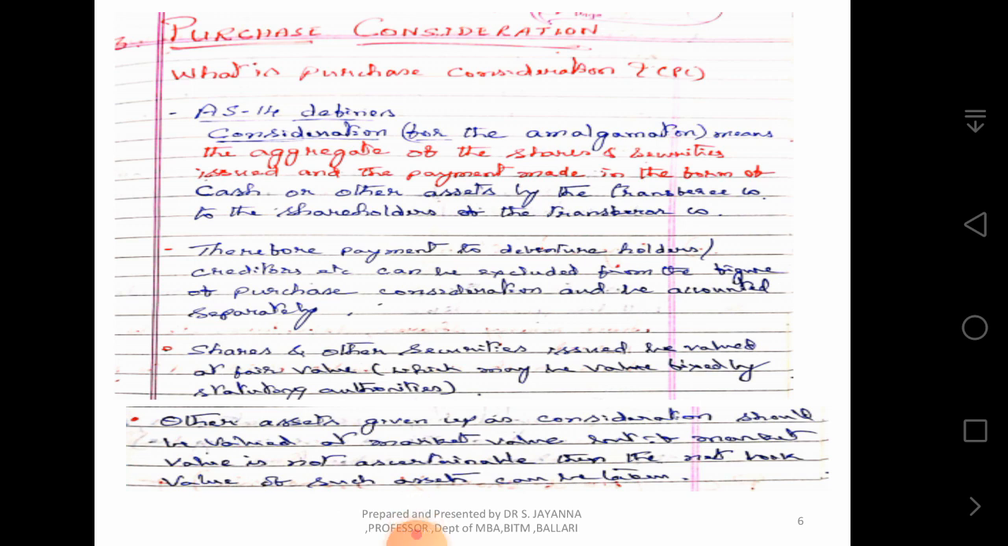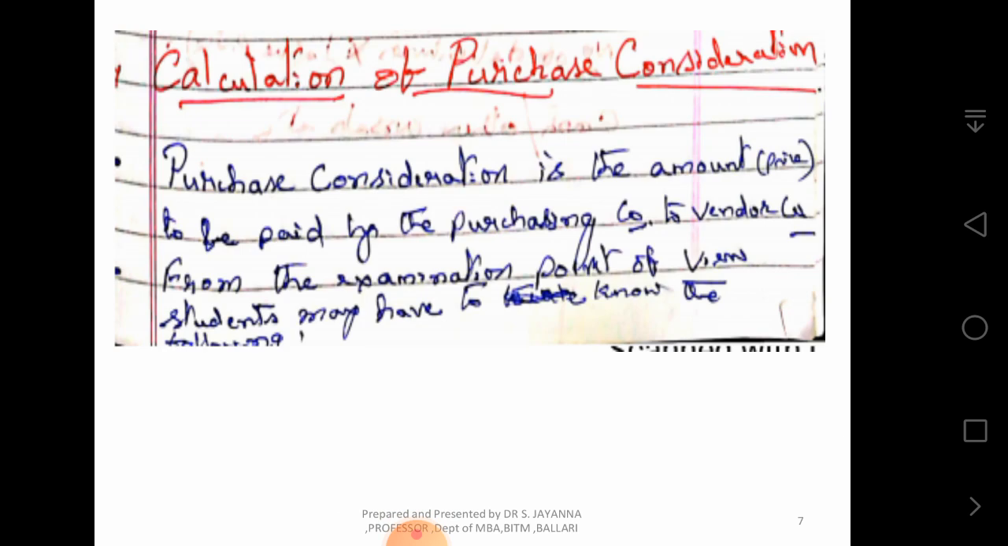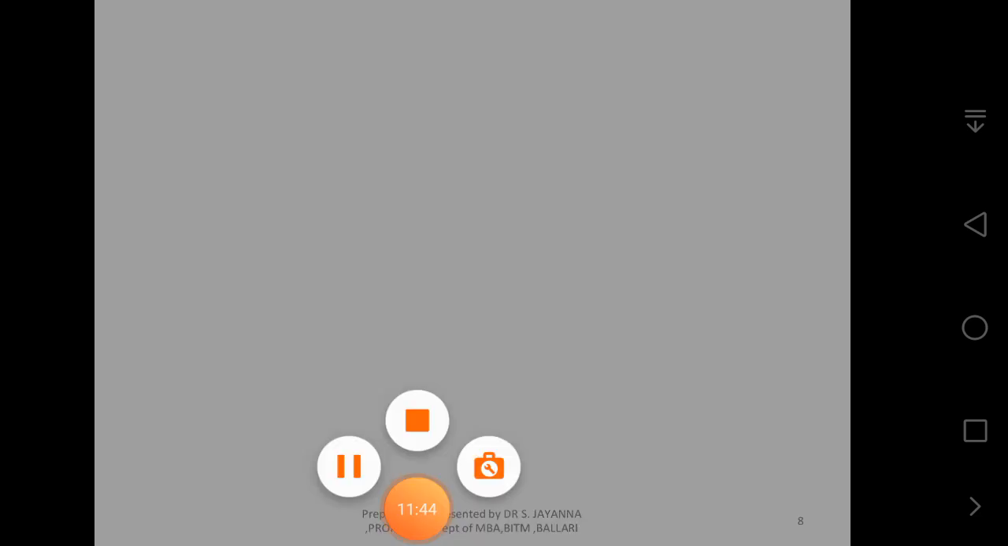Okay? Calculation of purchase consideration. How do you calculate purchase consideration? Purchase consideration is the amount, that means price, to be paid by the purchasing company to the vendor company. From the examination point of view, you may have to know the following. A calculated lump sum amount may be given as follows. There are three ways of calculating it.